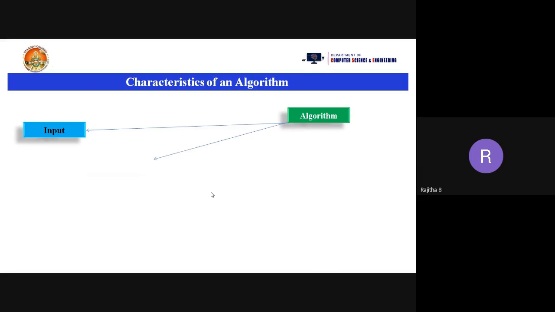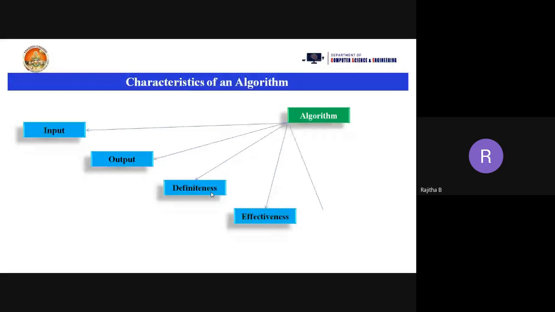First is the input, second is the output, third is definiteness, next is effectiveness, and next is finiteness. So these are the five characteristics of an algorithm. Now we'll see one by one.